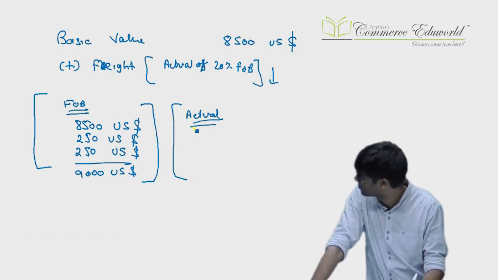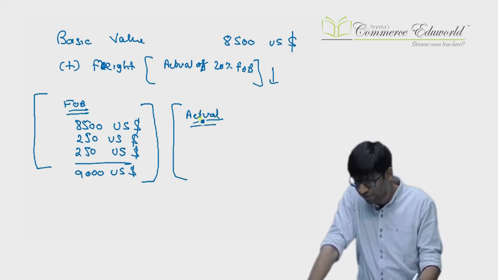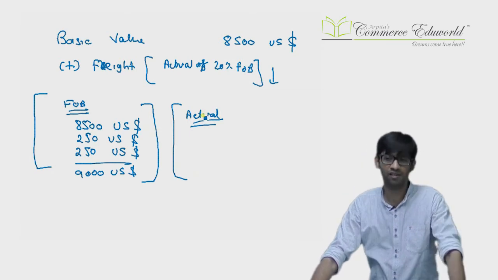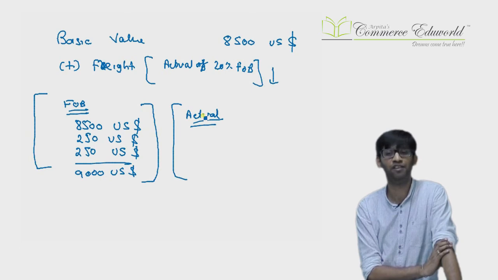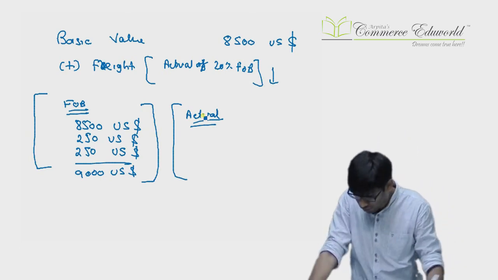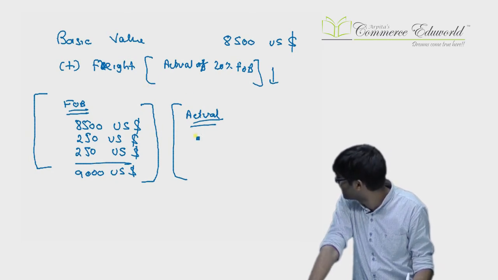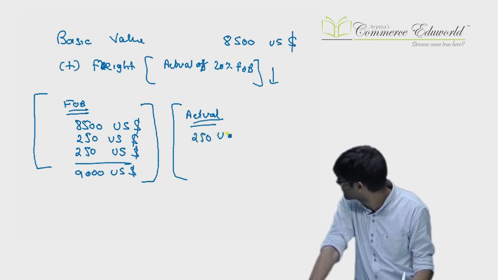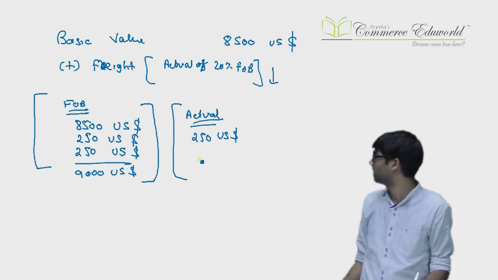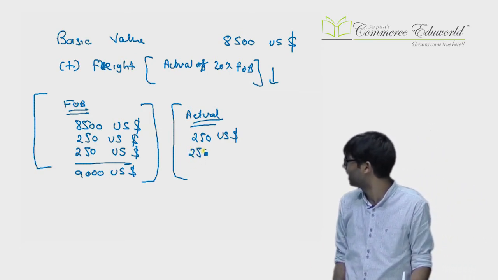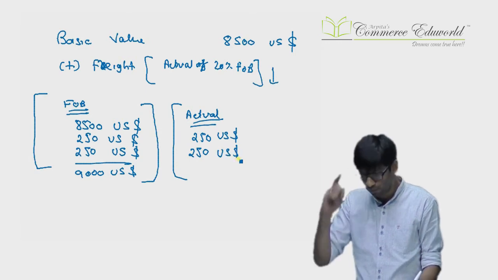Actual air freight. In freight, I have told everything will be considered in the A part. The cost of transportation, the loading, unloading, handling, everything for delivery of the goods up to the place of importation will be considered. So the $250 incurred over there, that will be considered. That was for transport from the factory to the load port. Then $250 for handling in the load port, that will be considered.